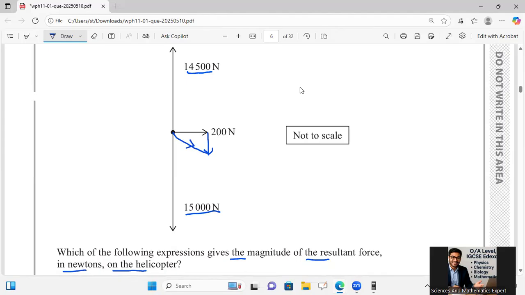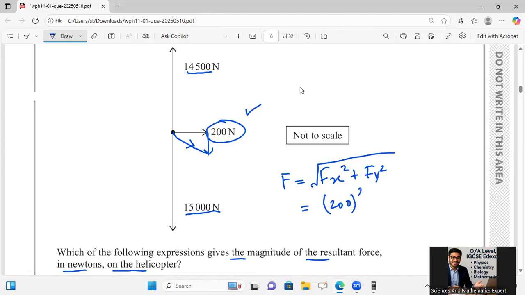Then the 200 is always present there, and 15,000 minus 14,500 should be taken. To calculate the magnitude of the force vector, we know that we should take Fx squared plus Fy squared under a square root. So Fx is 200 Newton squared, 200 squared, plus Fy is 15,000 minus 14,500, squared, and taking the square root will give me the resultant force.